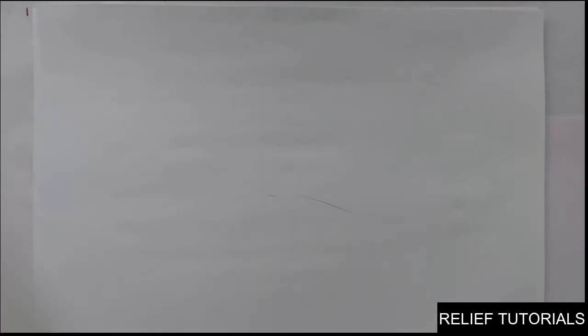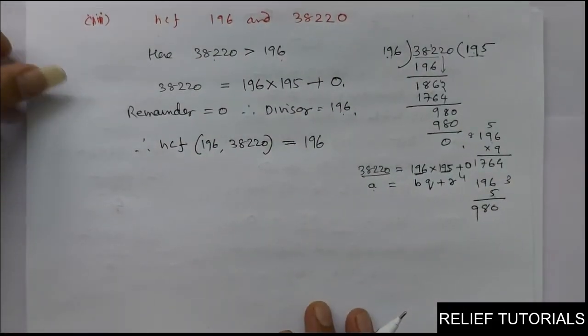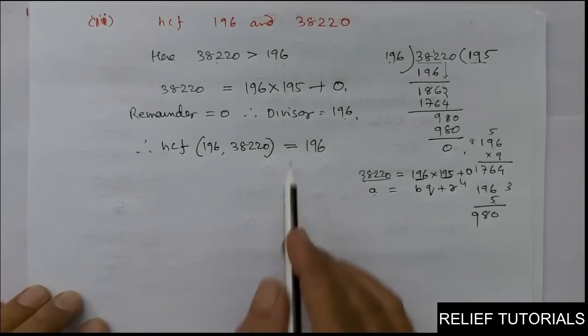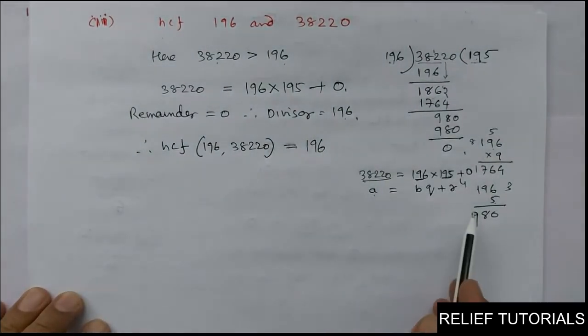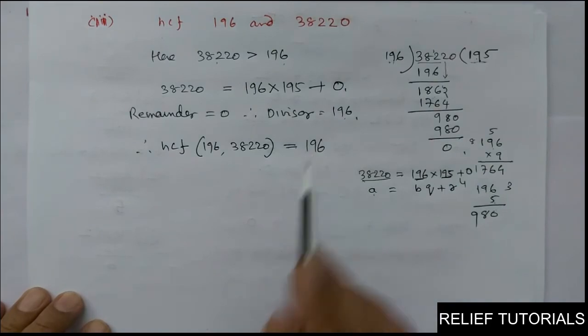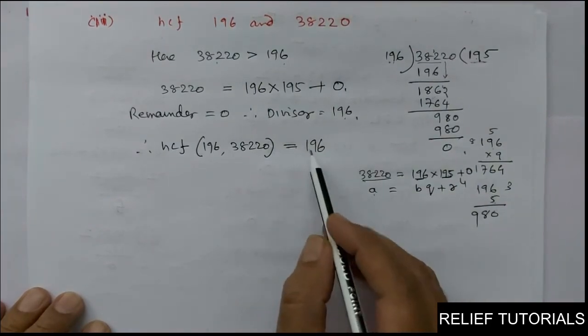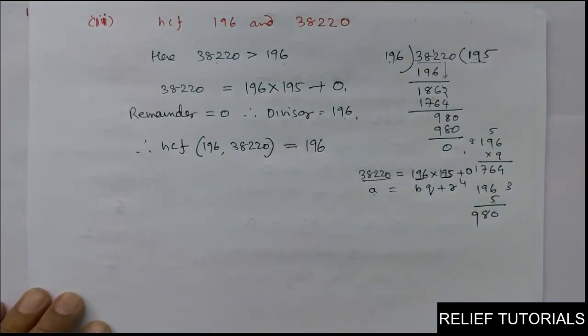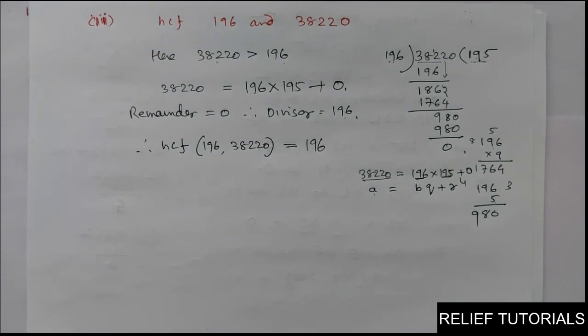Clear? So now the divisor is 196 here. So HCF is 196. So it is the largest number which can divide both the numbers. Got it? So this is called the Euclid division algorithm. If you want, we can do a few extra problems so that you will get a little bit of practice. In the textbook, very few problems are given. Okay? So if you want, come on, we'll do.